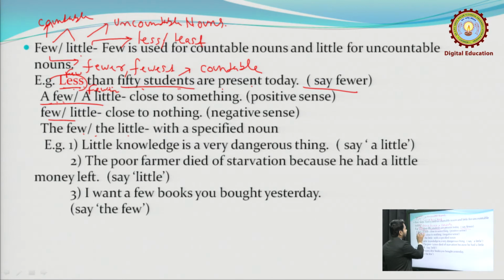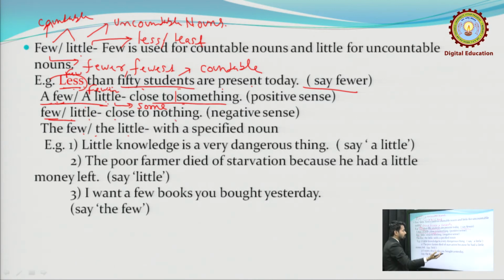What is the meaning of a few, a little? Whenever we say a few or a little, it means close to something, basically some. In a positive sense, you have to say a few, a little. Next, whenever you say few or little without any article, it means close to nothing.